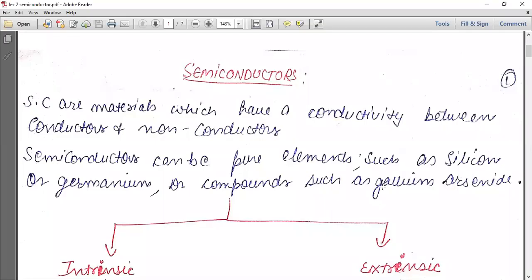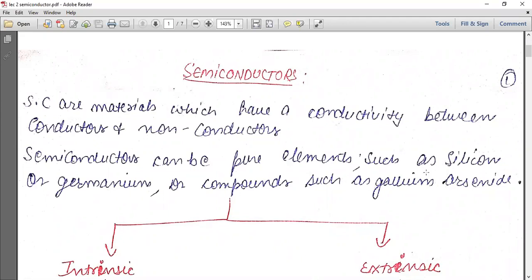For today's topic of electronic circuits, we are going to cover the semiconductors. Semiconductors are the material which have a conductivity between conductors and non-conductors. Conductors means metals like iron, and non-conductors means insulators like wood. Semiconductors can be pure elements such as silicon or germanium, or compounds such as gallium arsenide.